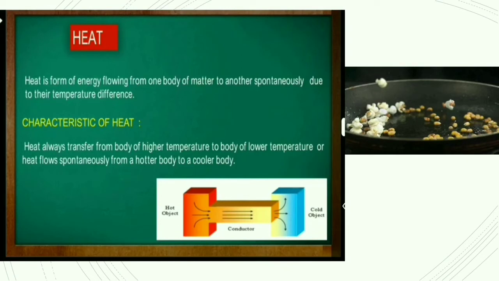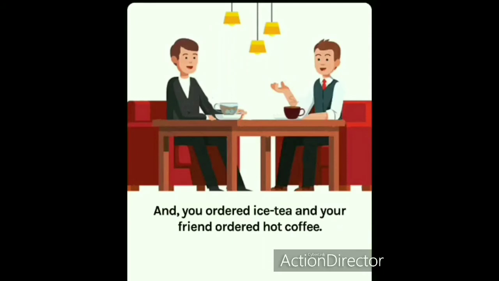So what is actually heat? Heat is a form of energy. Now this is very important. What is it? Heat is a form of energy. Okay? Heat always transfers from a body of higher temperature to a body of lower temperature.